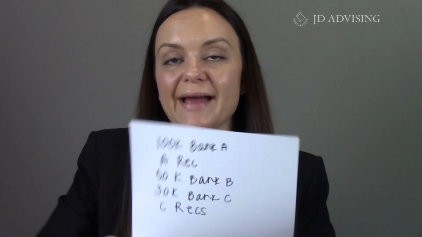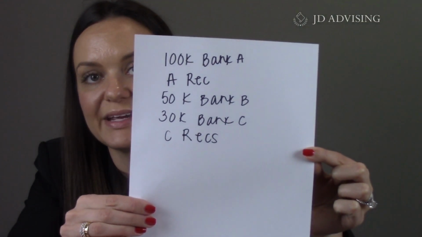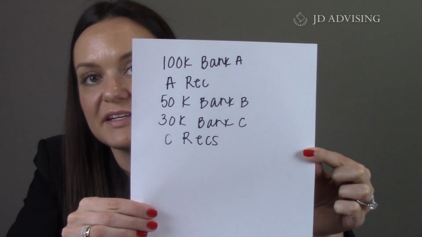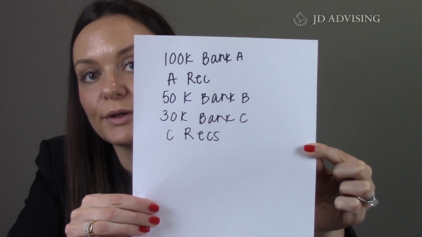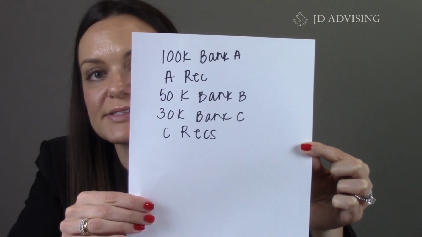So here is what my facts kind of pictured or jotted out would look like. $100,000 from Bank A, records, then $50,000 from Bank B, no recording, and then that $30,000 from Bank C, and C records. The facts in our hypo tell us that we are in a race notice jurisdiction. So the very first step, once you've charted or drawn out these facts, is to determine priority. To do that, we're going to analyze that race notice statute in the context of our facts.